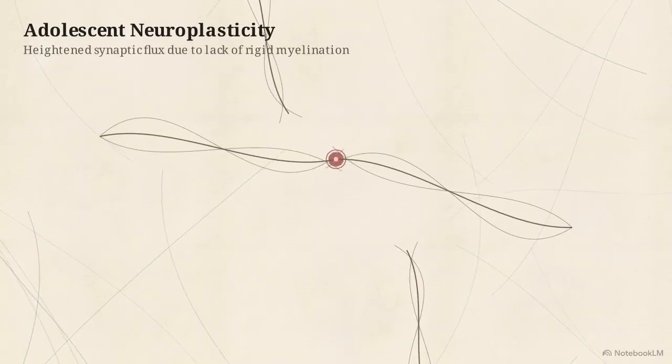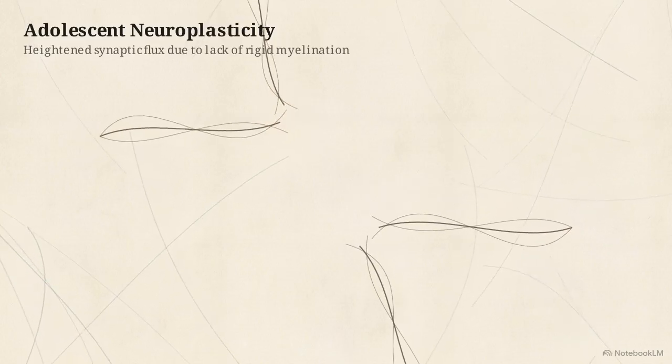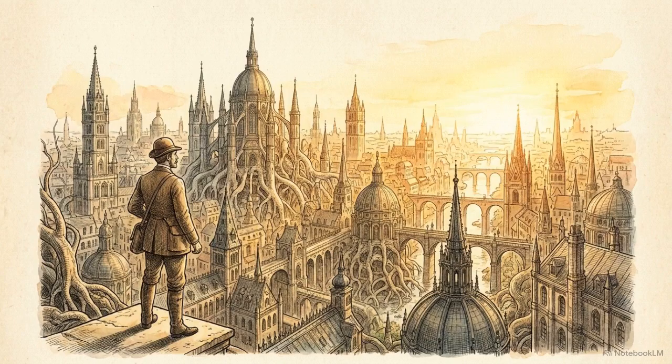This structural state facilitates a high level of neuroplasticity, as the lack of rigid myelination prevents fixed synapses from forming too early. The adolescent brain functions as a specialized plastic network, where structural instability enables rapid environmental adaptation.